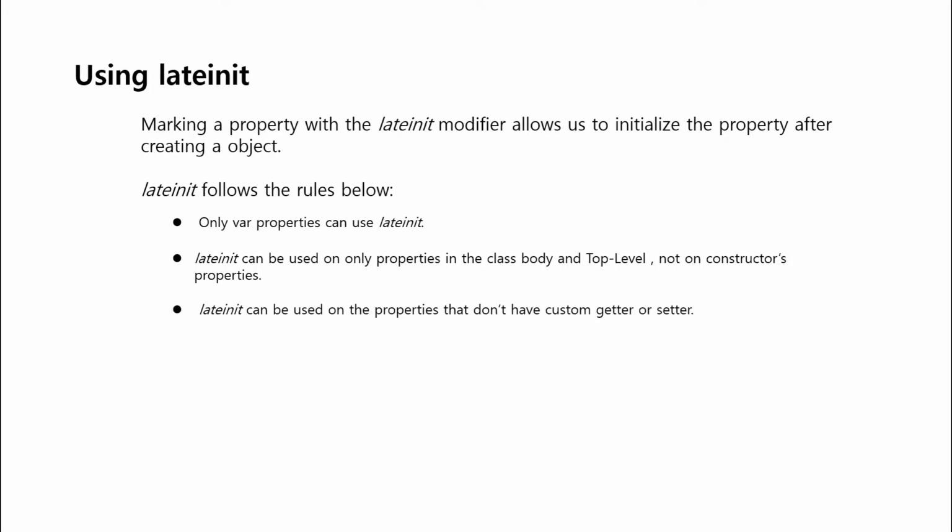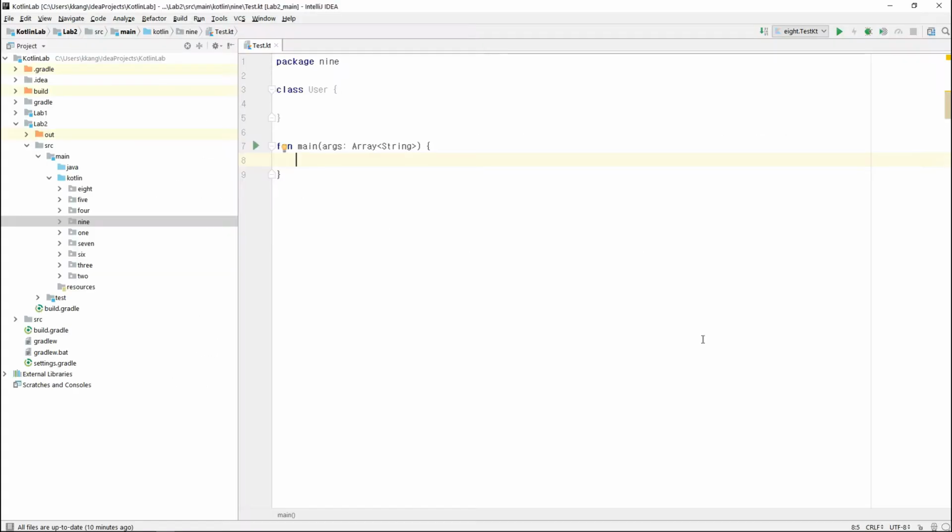If we define custom getter or setter to a property, the property is not allowed to be lateinit. Nullable properties are not allowed for lateinit either. If the property's data type is one of the primary data type like int, double, the property is not allowed to be lateinit. Let's test it out.